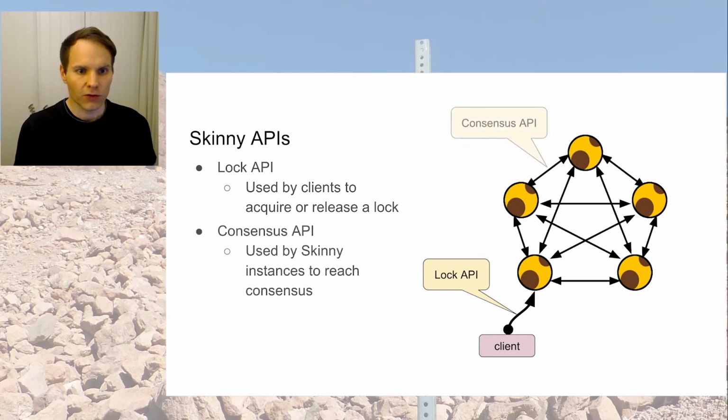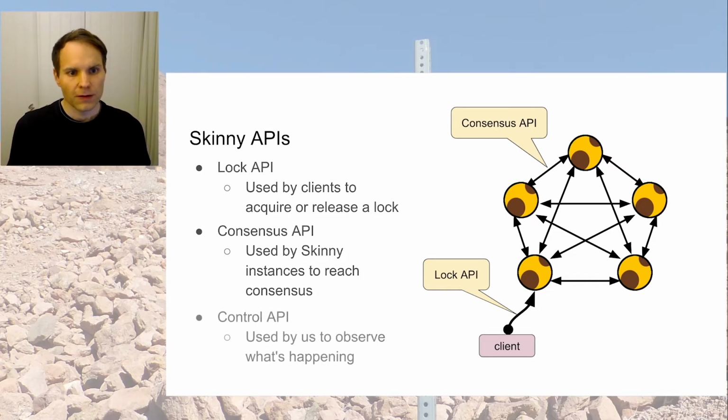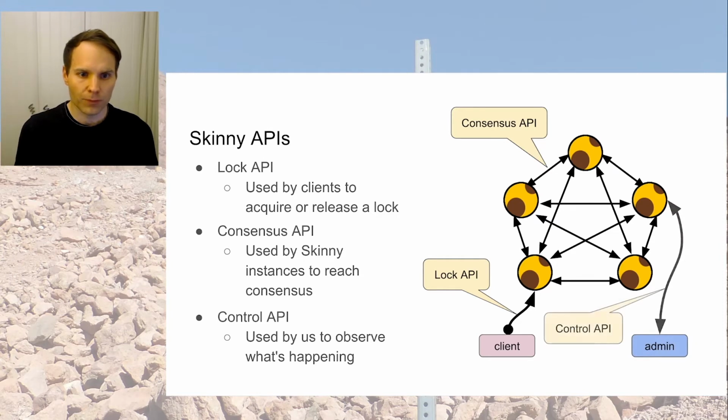Then we have the consensus API. The consensus API is used by Skinny instances to talk to each other and to reach consensus. So think of the proposal and commit messages. There's a third API, a bit less important. It is the control API.